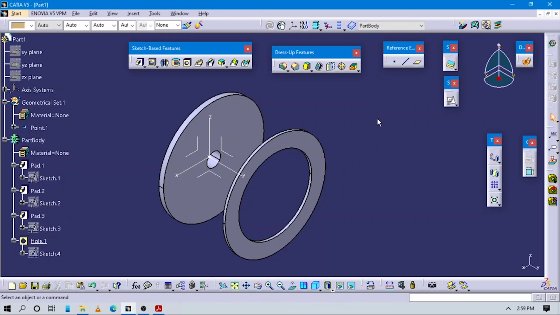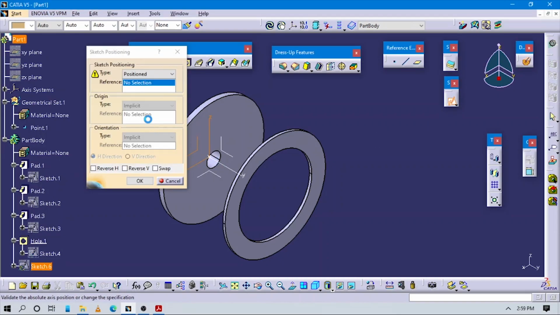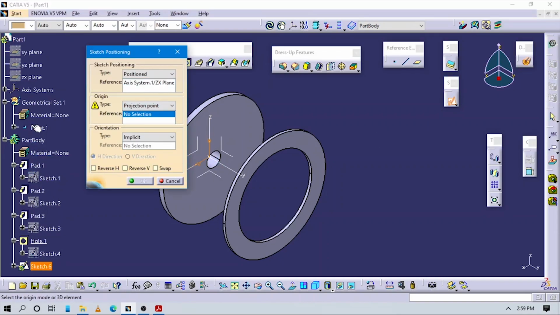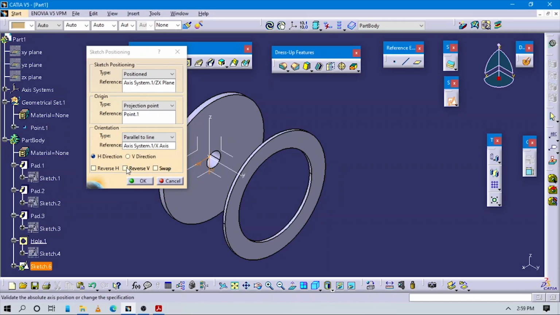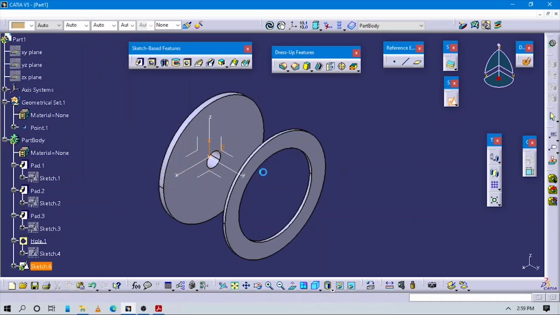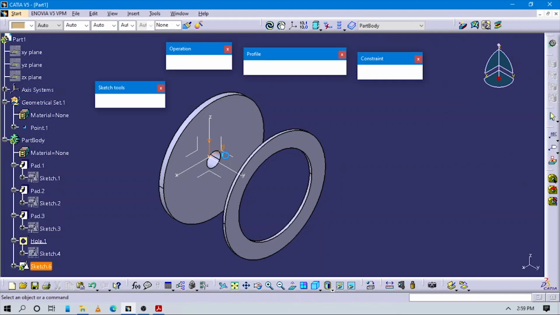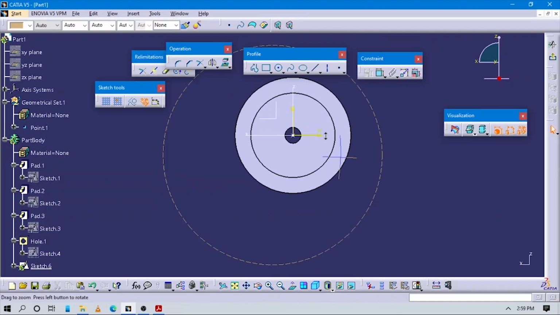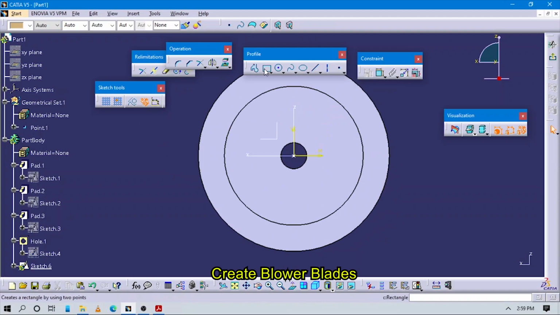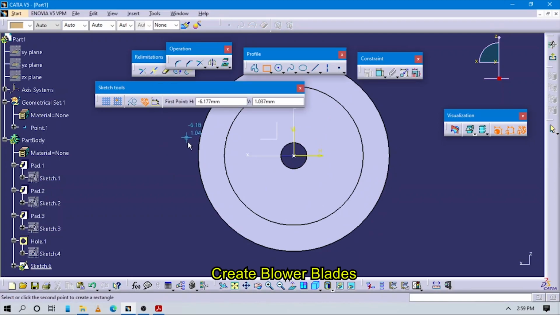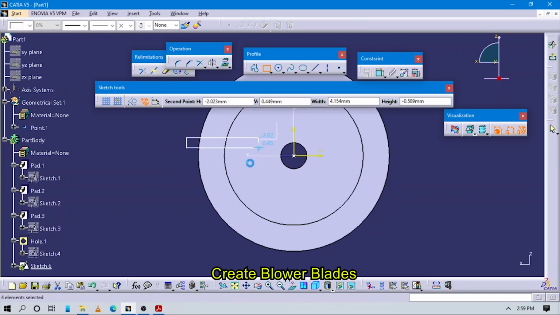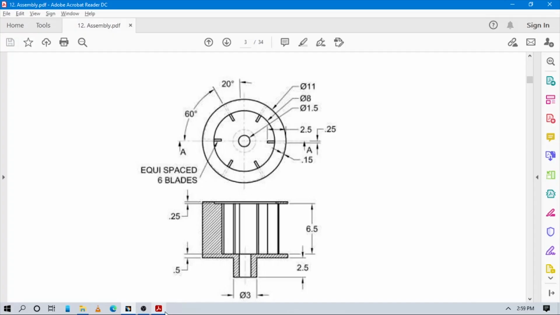So to create these 6 equally spaced blades, go to the sketch positioning, select this ZX plane here, with the origin as the projected point. The orientation should be parallel to this line, and change the orientation properly here. Now we have to create one circle and a rectangle here. So create one rectangle like this, and let's start to do dimensions.